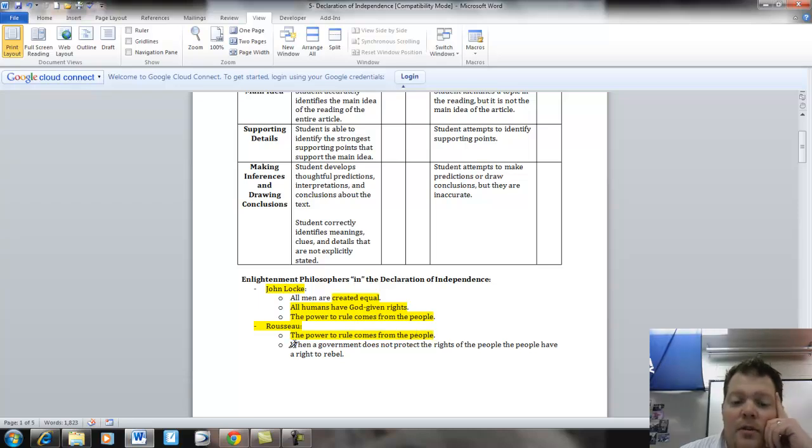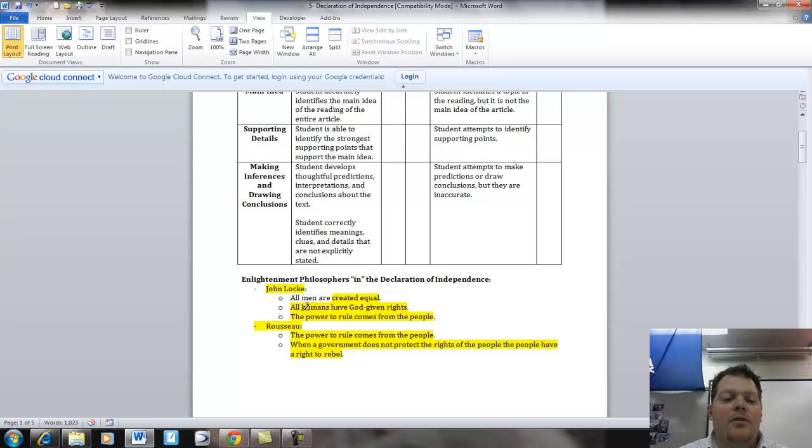And he also believed, and this is the philosophical foundation that gave the colonists the right to rebel, that when a government does not protect the rights of the people, they have the right to rebel. And these guys believe that these rights are God-given. And because these rights are God-given, it is not the government's right to take them away. Okay, the government does not give you these rights. These rights just exist because you are human.